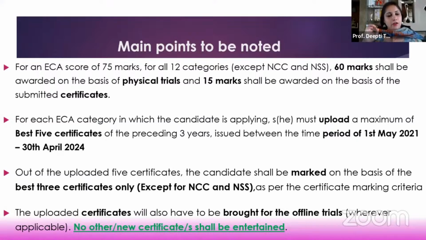So it's not a prefixed condition that you have to upload 5 only and then only the best 3 will be considered. If you have only 3, upload only 3. And then these uploaded certificates will have to be brought for the offline trials as well. Wherever applicable basically means that NCC and NSS do not have the physical trials component. So, of course, you're not supposed to get them there.